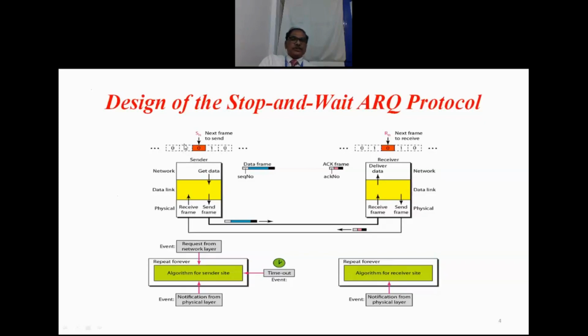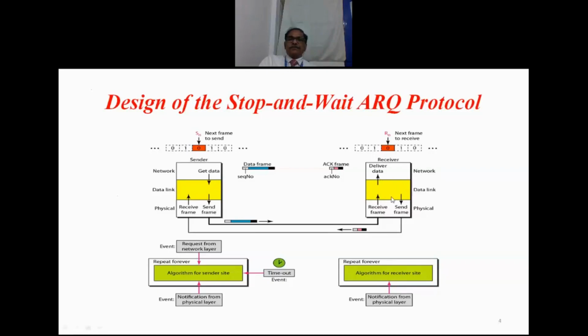Suppose it has just transmitted this odd frame. So the next frame to be transmitted will be even, and it is going to indicate the next frame to be transmitted. That means the current frame is this. So a copy of that will be stored in the buffer, because if the sender receives a negative acknowledgement, or if the timer expires, the same frame is to be retransmitted. For that reason, the current frame which is already sent is stored in a buffer till it receives the positive acknowledgement. That is another difference we are observing compared to the previous one.